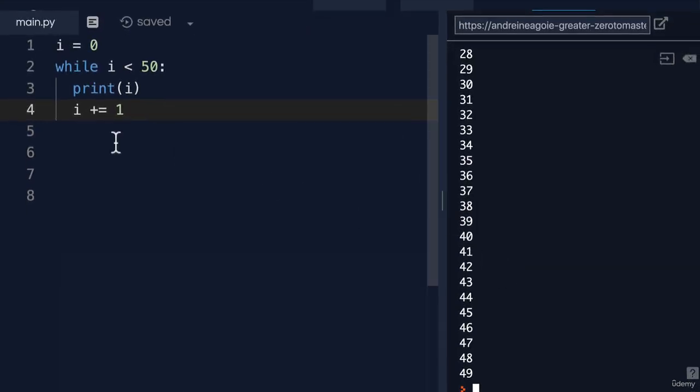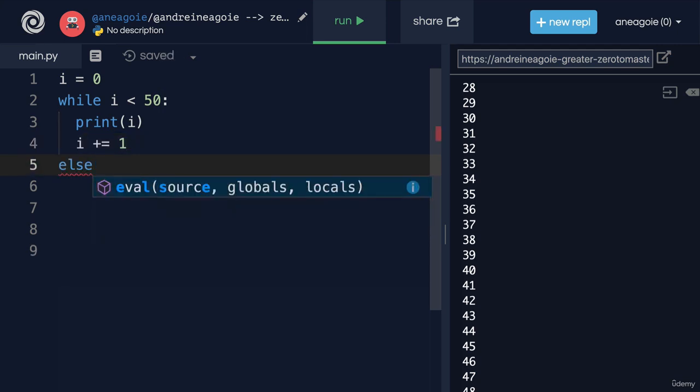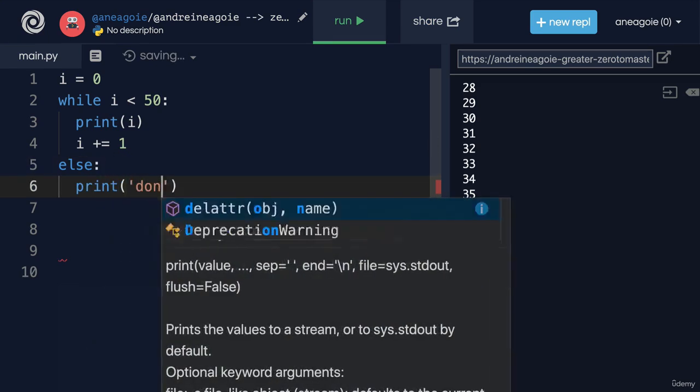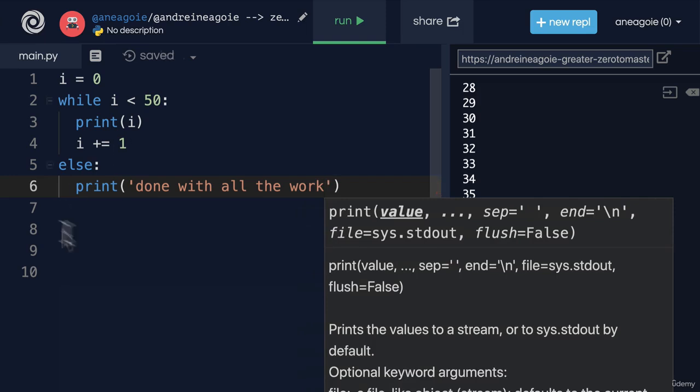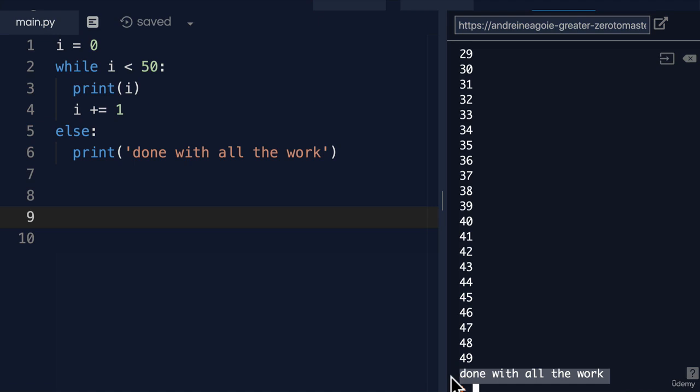So we're also able to break out of the while loop as long as we're able to turn a condition into false. You'll see this a lot as well. So to jump out of a while loop, you can either turn the condition false or you can break out of the while loop. Now another interesting thing that we can do with a while loop is we can have else blocks. Here we can say print done with all the work. And if I click run here, at the very end, look at that, done with all the work.